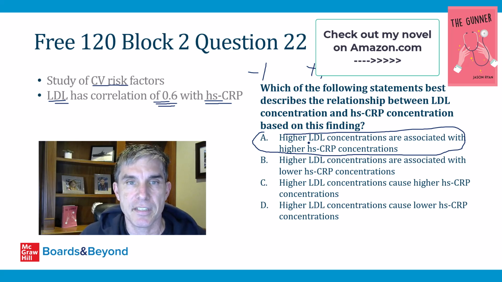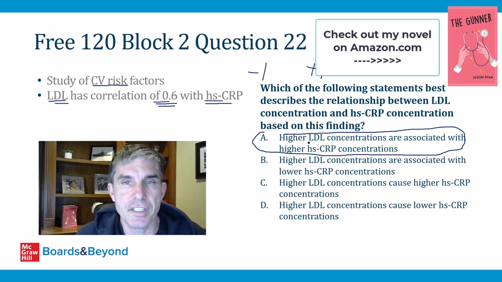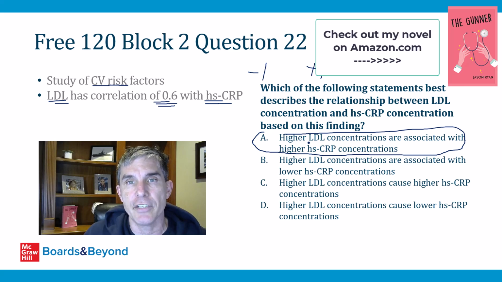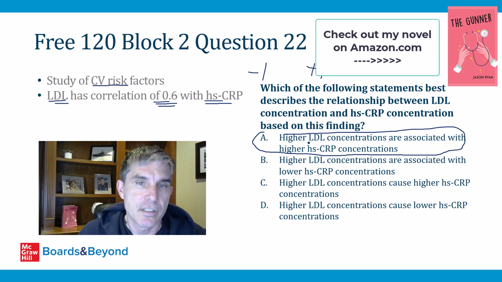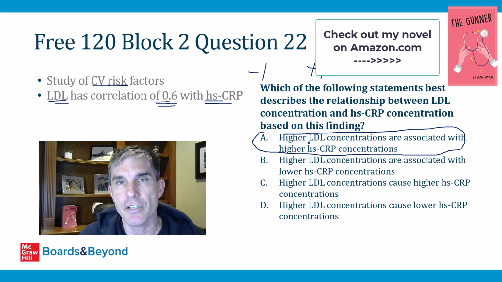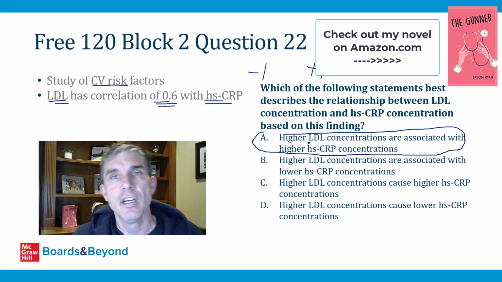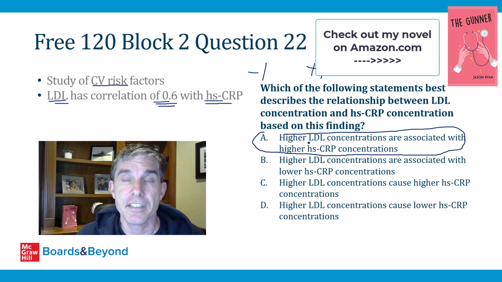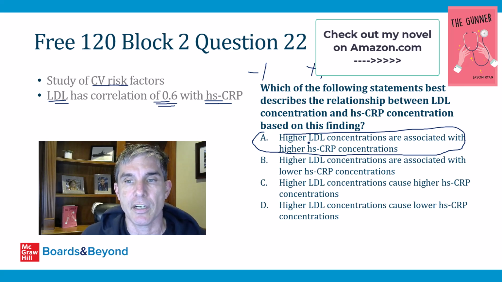If you know something about cardiovascular disease risk factors, which you don't have to know to answer this question, both LDL and CRP are related to risk of cardiovascular disease. So it makes sense that they have a positive correlation. In other words, someone who's at high risk of cardiovascular disease is likely to have a high LDL and also likely to have a high hsCRP.